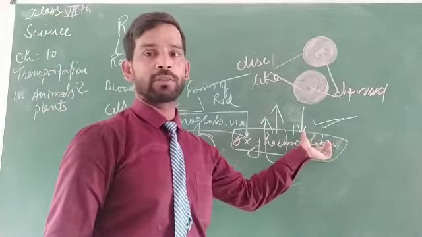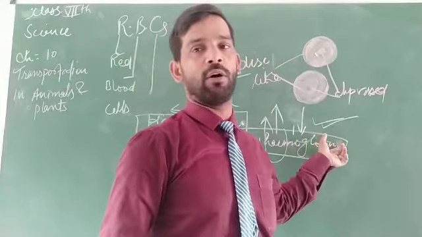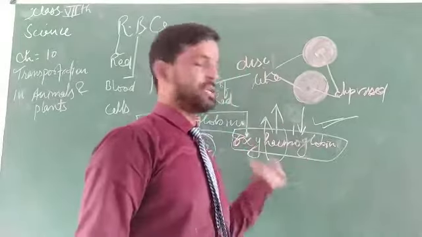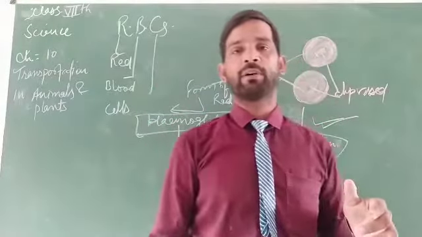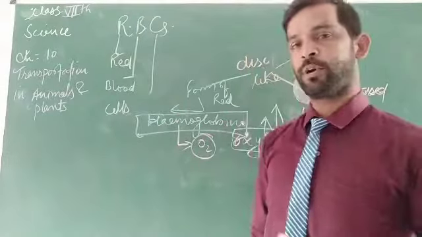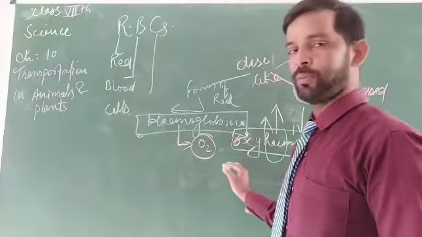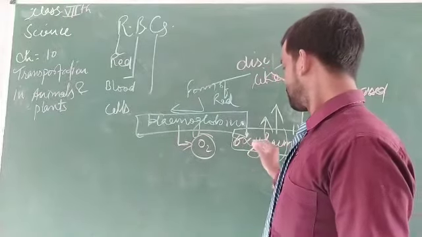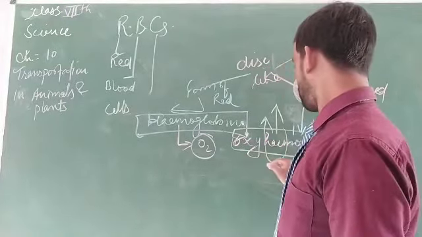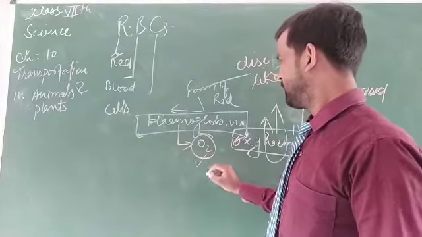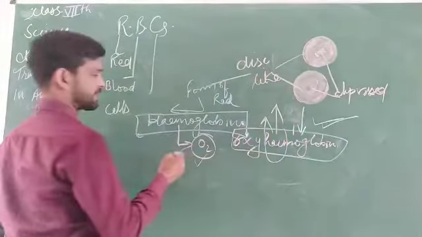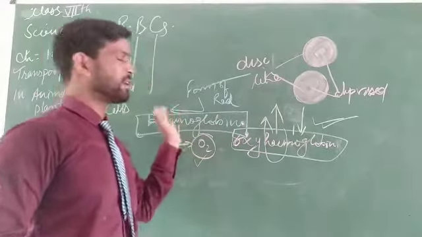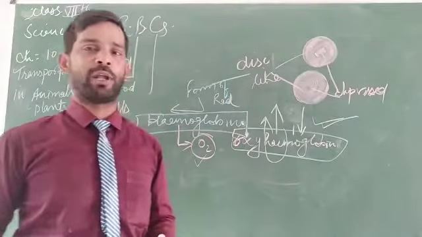This can carry the oxygen with it. That one is called oxyhemoglobin, or oxidized blood. And when it returns from the used parts of the body, the remaining part is called deoxidized blood.